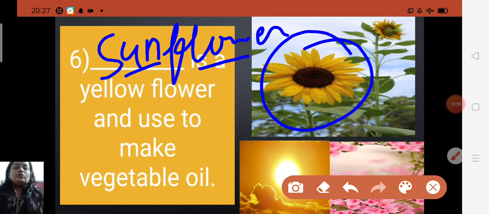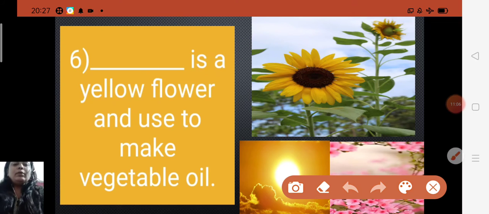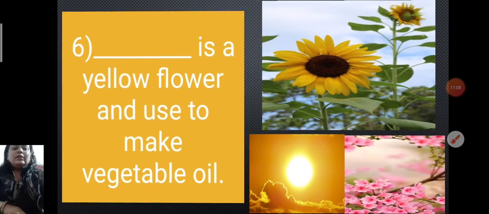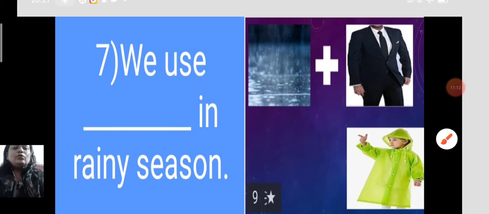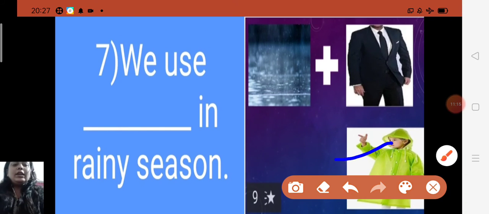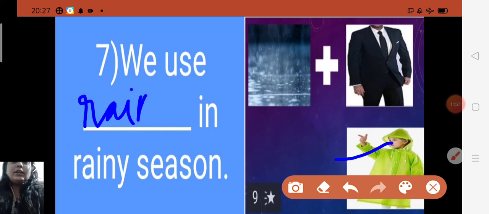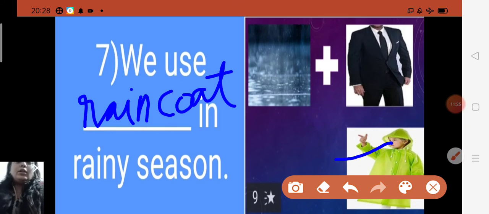Understood? So now this is the picture. What will you fill here? Sunflower is a yellow flower and used to make vegetable oil. Now we use dash in the rainy season. What do you all have to use, children? Yes, raincoat. Raincoat. R-A-I-N, the spelling of rain first. Then you add coat. C-O-A-T. Coat. Raincoat. And what do you know about this, children?